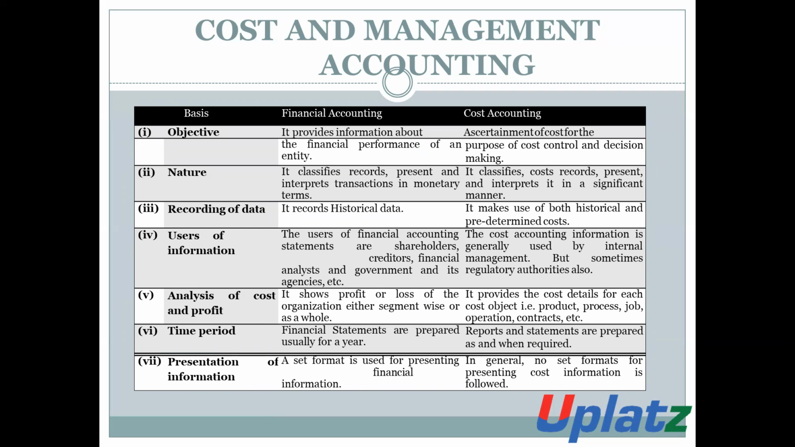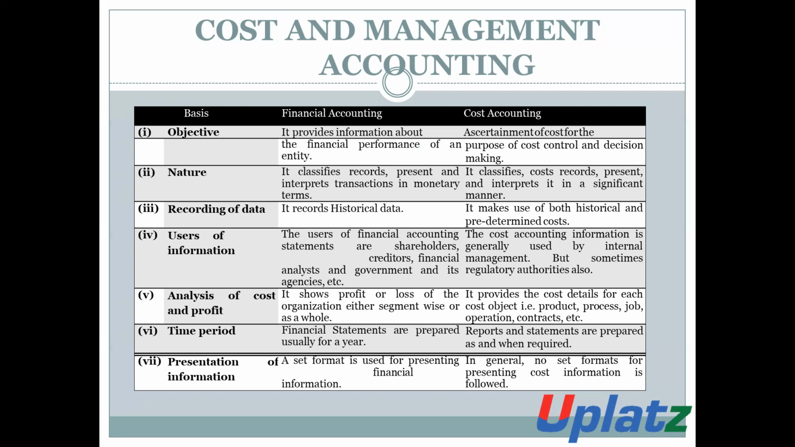Number one, the objectives of financial accounting and cost accounting. Financial accounting provides the information about the financial performance of any entity. Financial accounting provides the financial information of an entity, and cost accounting ascertains the cost for the purpose of cost control and for the purpose of decision making.